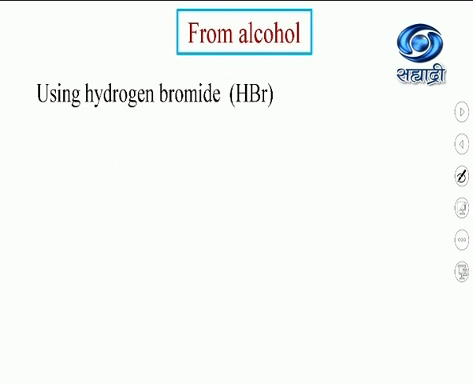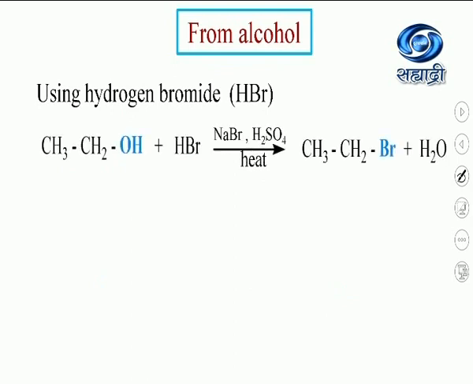The next one is using hydrogen bromide. Alcohol, when treated with 48% concentrated HBr, will give the corresponding alkyl bromide. In this case, we have used ethyl alcohol. HBr and HI, both of these are less stable, so they need to be generated in situ. Need to be generated refers to what?